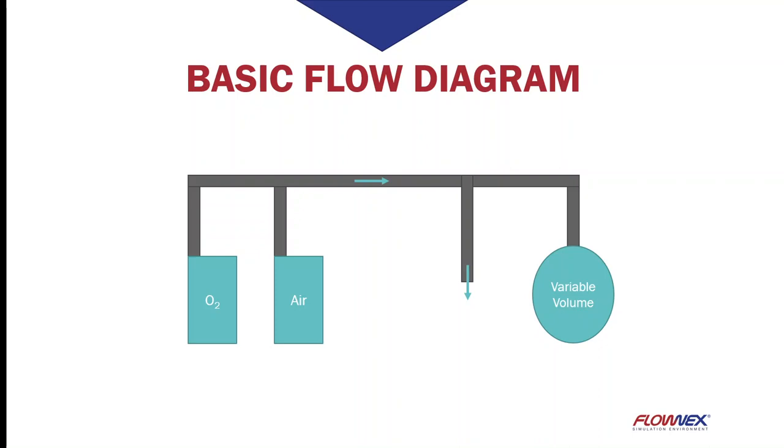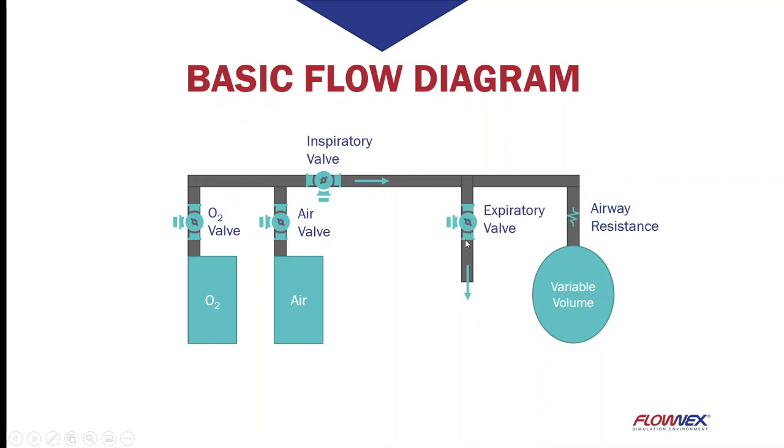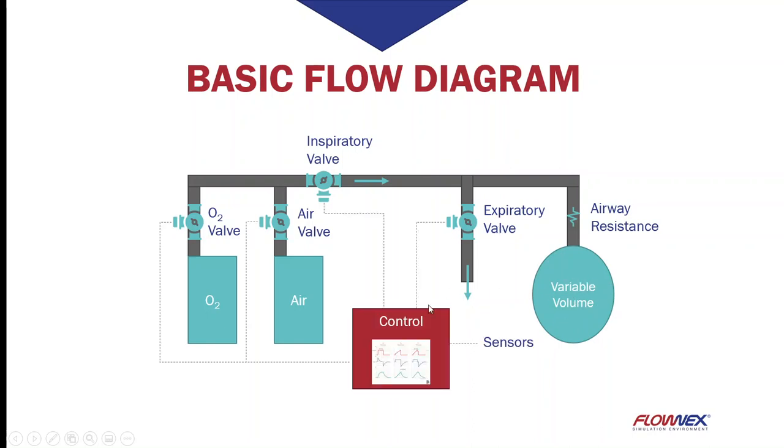Previously, we looked at displaying the ventilator as a pneumatic system, where we have our two tanks for oxygen and air, and two valves controlling the amount of oxygen in the air. We also have the inspiratory valve controlling the flow. We have an air resistance representing the trachea or bronchi. We also have the expiratory valve controlling the breaths per minute, a variable volume representing the lung, and a control system controlling the inspiratory and expiratory valve.